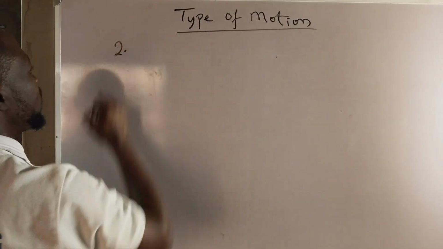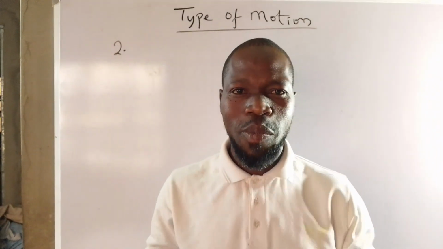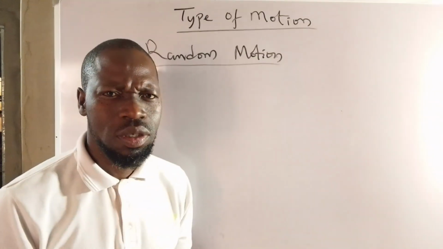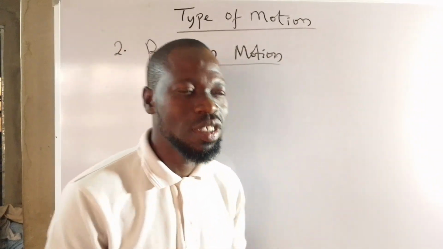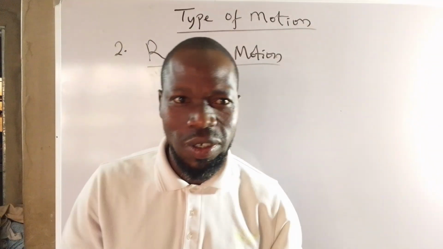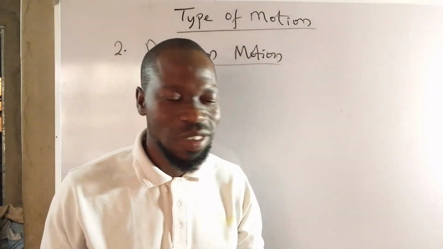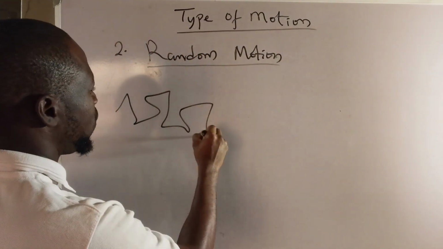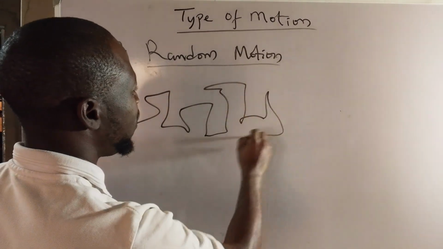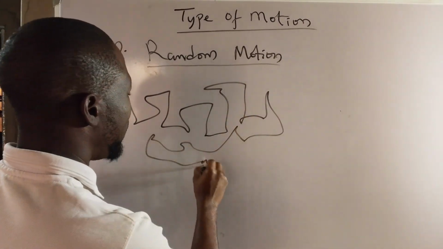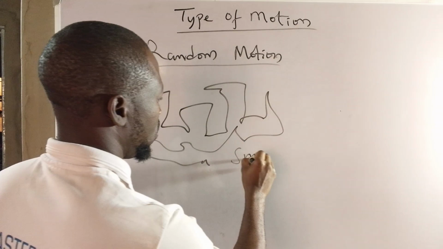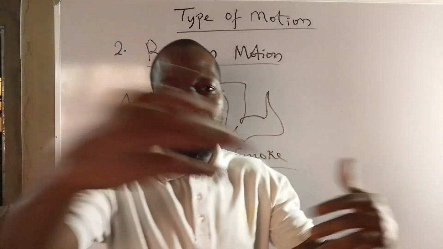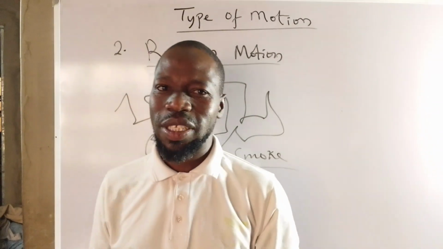Number two that I want to talk about is random motion. What is random motion? It's a directionless motion. It's a zigzag motion. It's a here and there motion. It's a motion that does not have any specific direction. You just move about, just go randomly, like the motion of smoke. Motion of smoke is random motion because it doesn't have any specific direction.